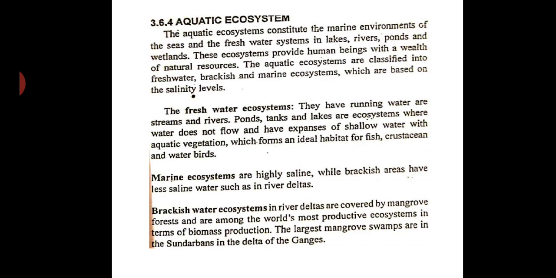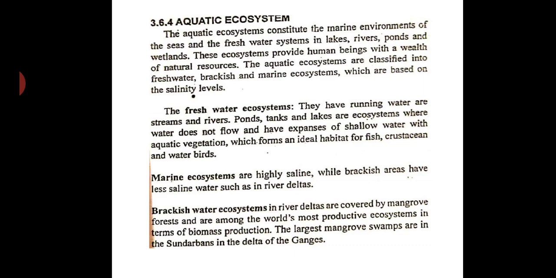One is freshwater. Freshwater means river water, whatever you get, where there is no salt in that. So that is known as freshwater, which does not have salt content. Then second is the oceans or marine ecosystem. In ocean, around 3 to 4% of salt is there. So, it is totally salt water and it is not fit for human consumption. That is a marine ecosystem.